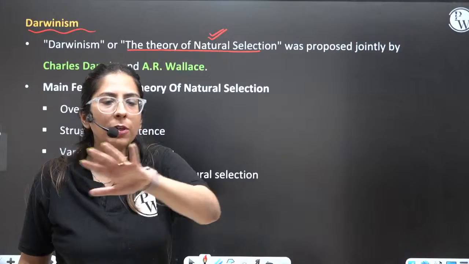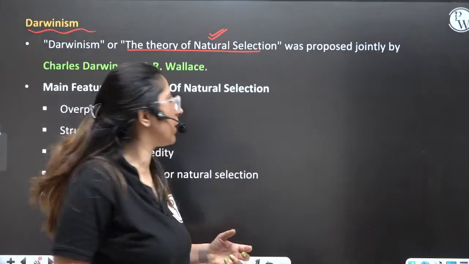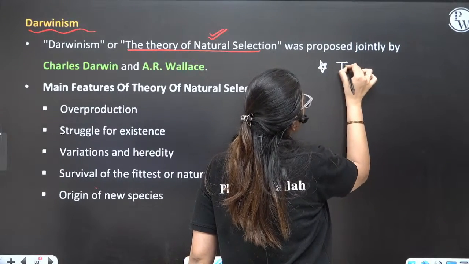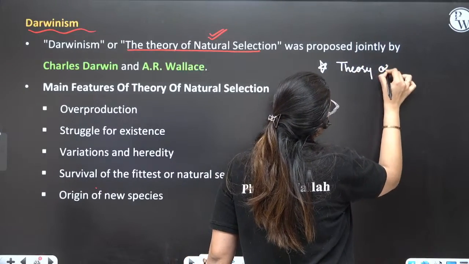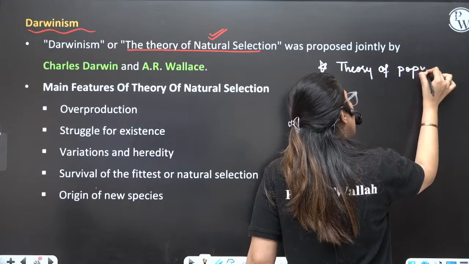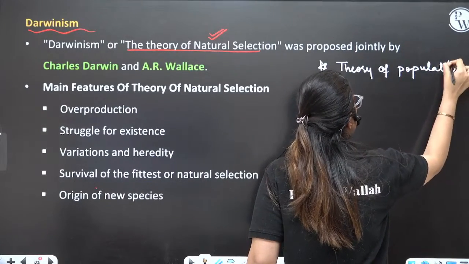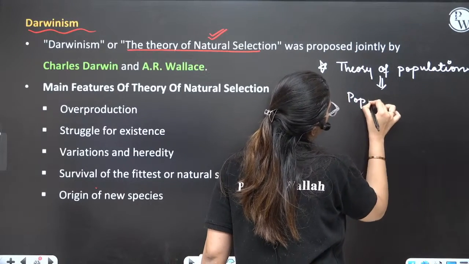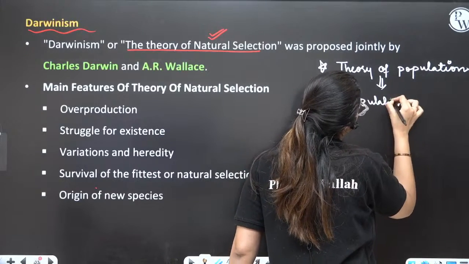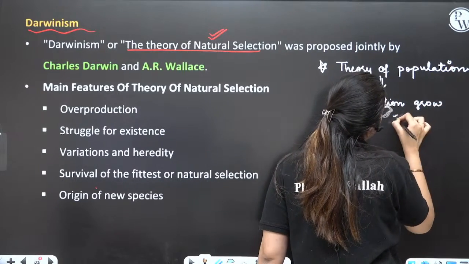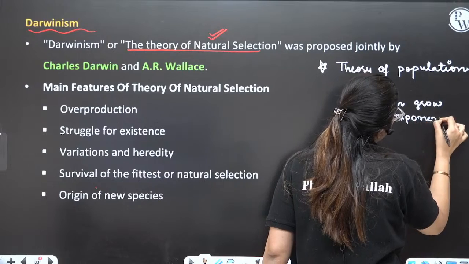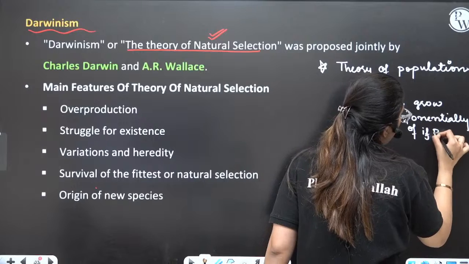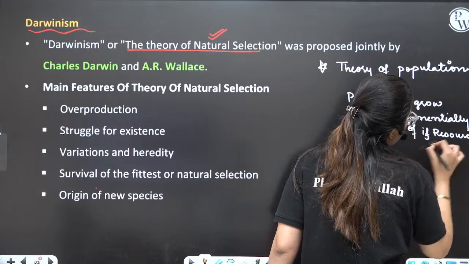He said, if I talk about the population increasing exponentially. Listen very carefully. So there was a theory of population. The theory of population was given by Malthus, right? According to the theory of population, the population grows exponentially if resources are unlimited.